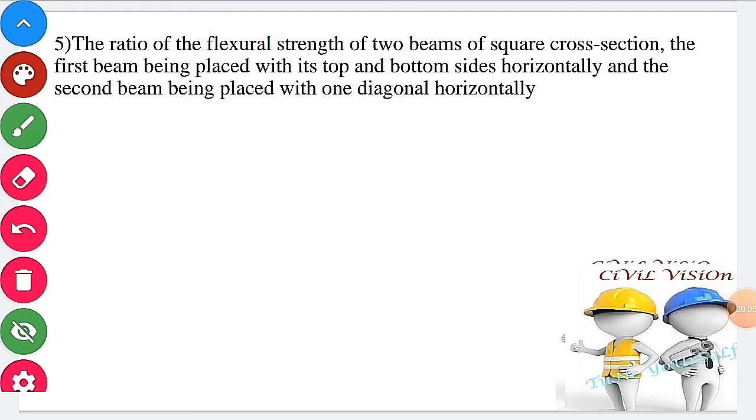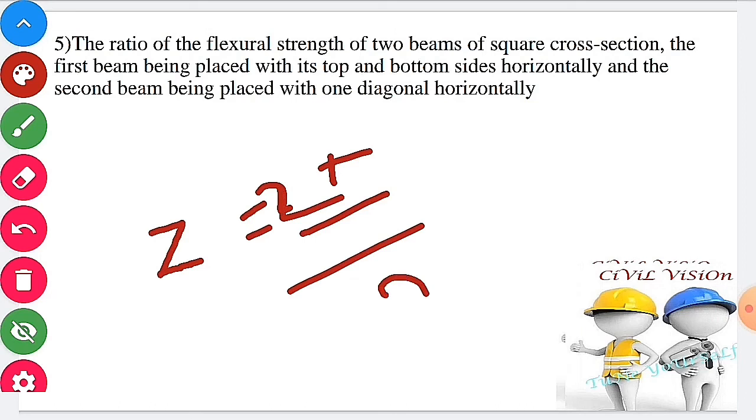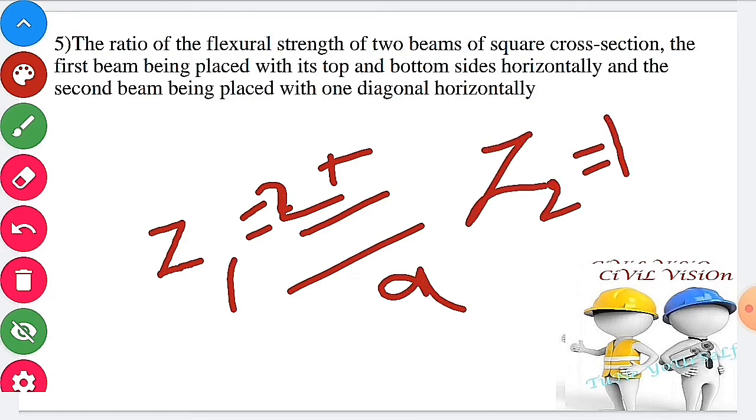One is square section, another one is a diagonal horizontal section, nothing but diamond section. Therefore, flexural strength of the beam is directly proportional to the section modulus of the beam as per theory of simple bending. Therefore, section modulus of first beam equal to 2I by A. For second beam, section modulus equal to root 2 I by A.